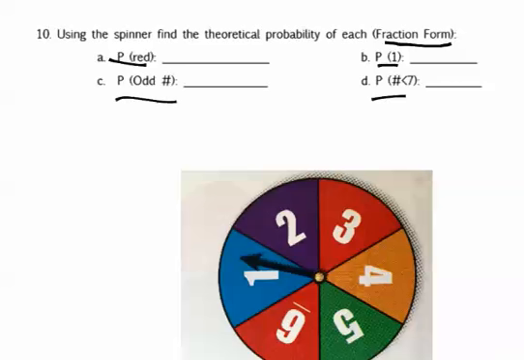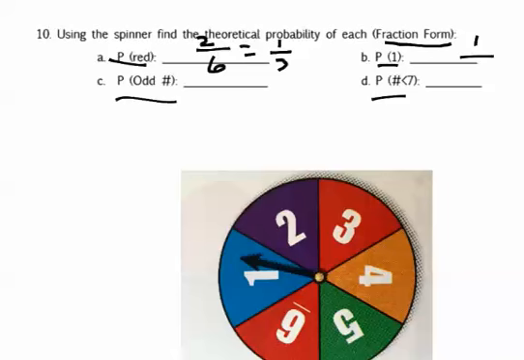Okay, so I hope you definitely paused the video and got some answers for these probability questions. All right, so in theory, if we were to spin a red, well, you say how many reds are there on that spinner? There are 2 reds, and how many total numbers? 6. That can be reduced to 1/3. All right, looking at 1, probability of spinning a 1. How many 1s are on the spinner? Well, there's only 1 1 on the spinner, so that's the number of favorable events.